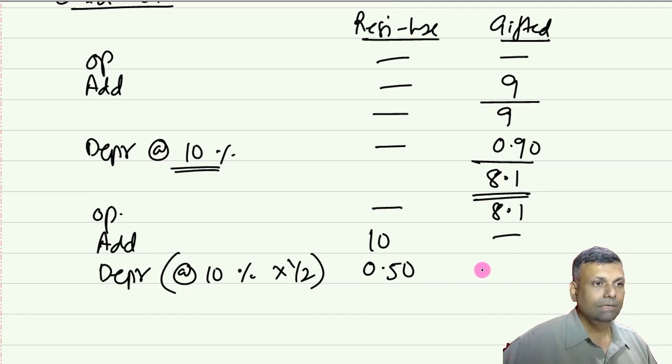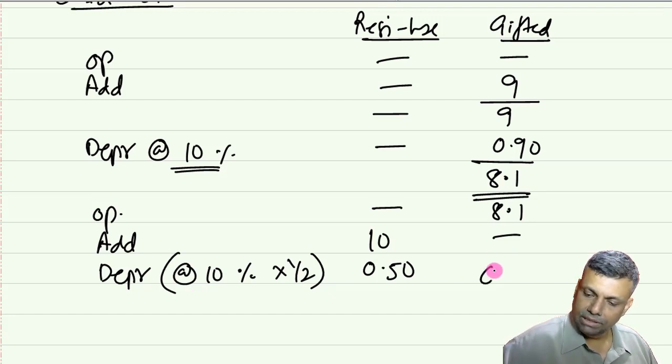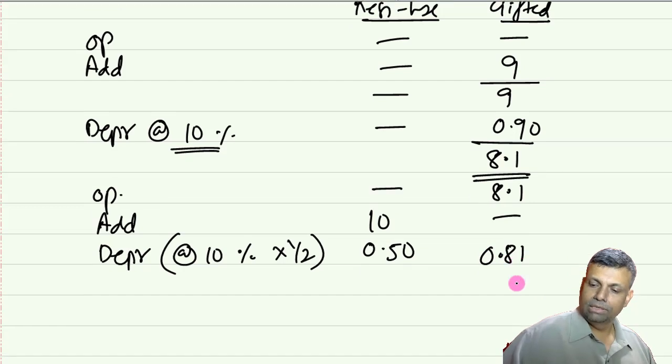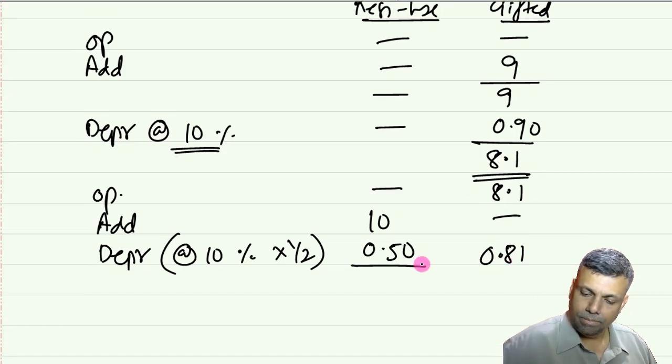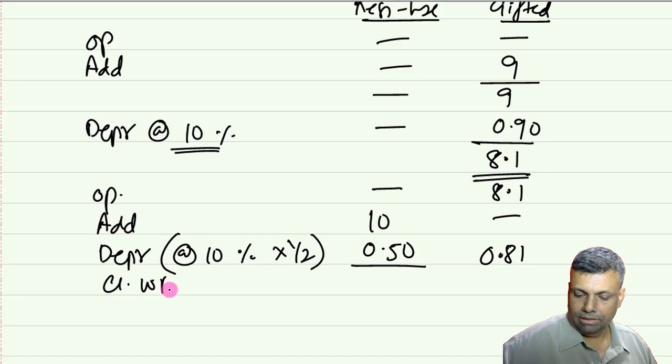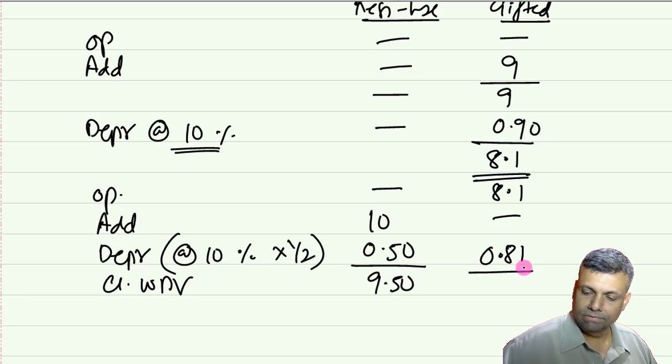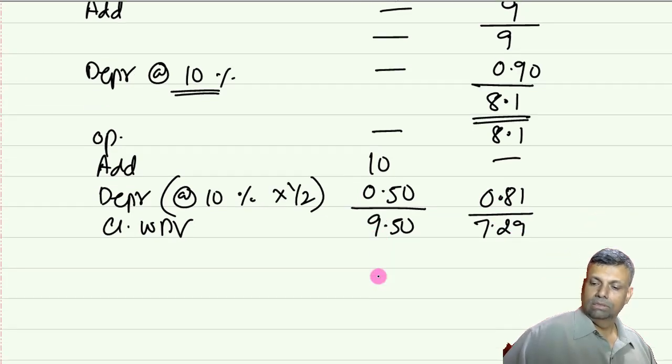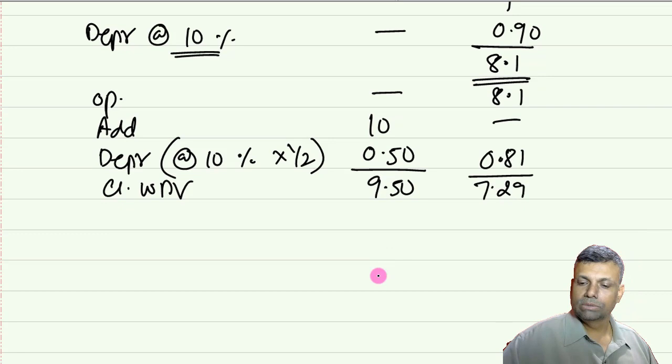And this is going to be normal depreciation, 0.81, in relation to the gifted property. Closing WDV: this is going to be 9.5, and this is going to be 7.29. So 2 years back is done.